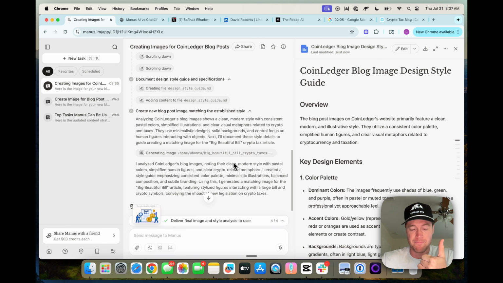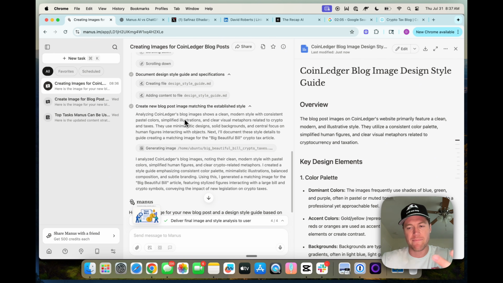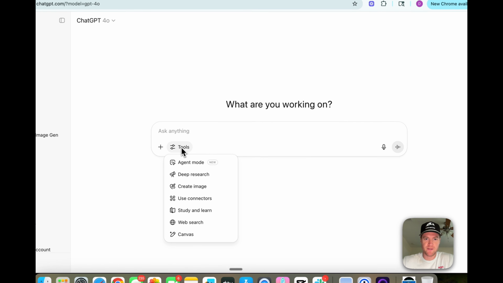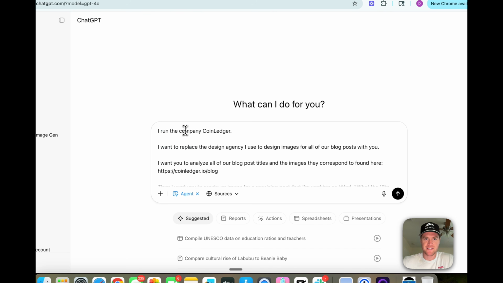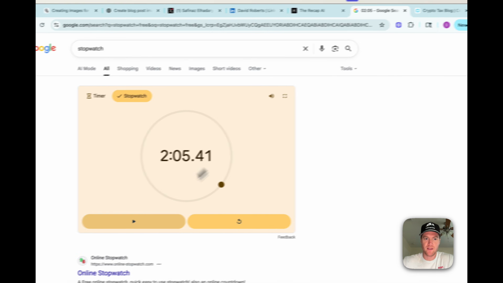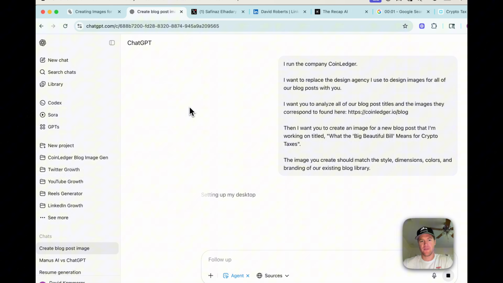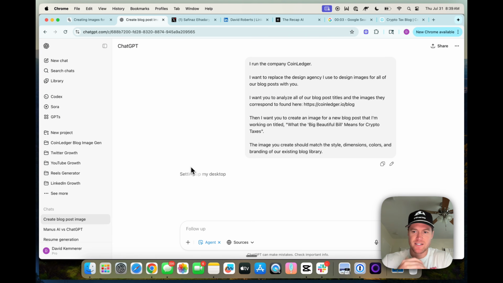I'm impressed with the speed. Obviously, it did get the contextual nature of the image correct, but we would not be able to use this on our production website. Next up, ChatGPT Agent mode. So we're going to select Agent mode. We're going to paste in the exact same prompt word for word, and we're going to kick it off and restart the timer. All right, it's going to set up its desktop and get to work.